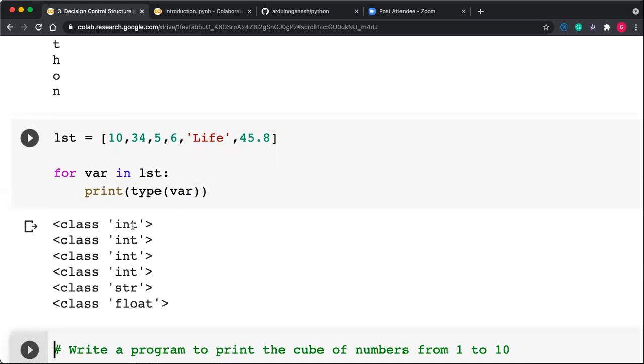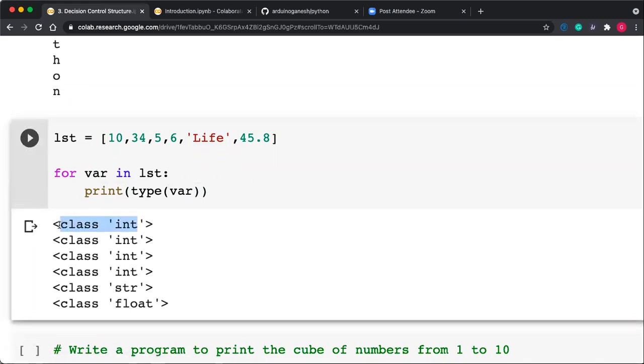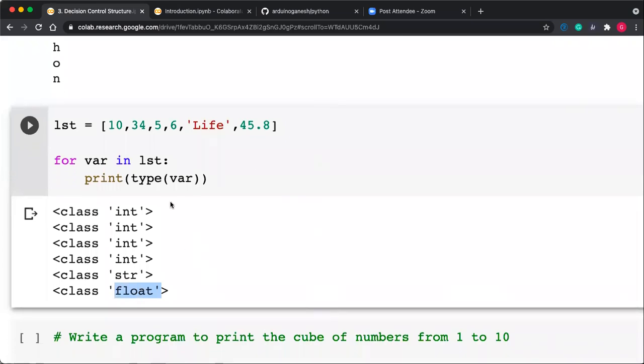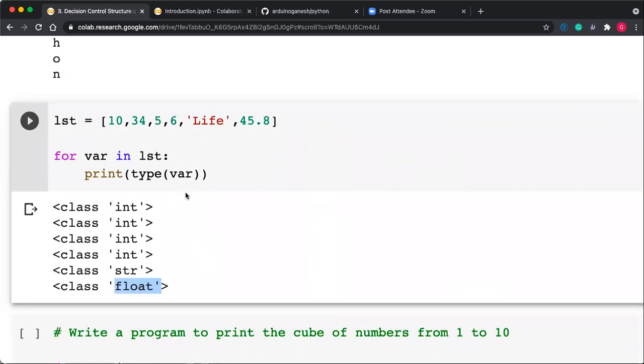So at the first iteration var is int, second time int, third time int, fourth also int, but at the fifth time var is string, and at the last var is float. So dynamically the type of var changes. This is the advantage of using Python. This facility is not available even in C, C++, or Java. None of these three basic languages give this type of facility.